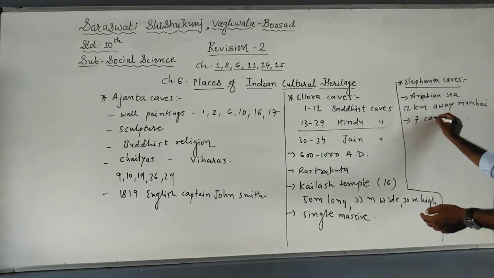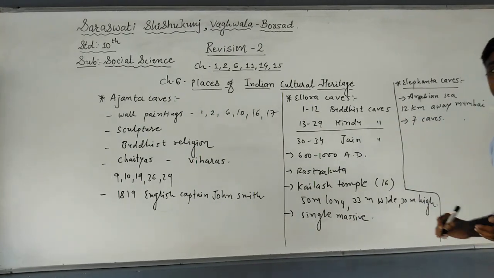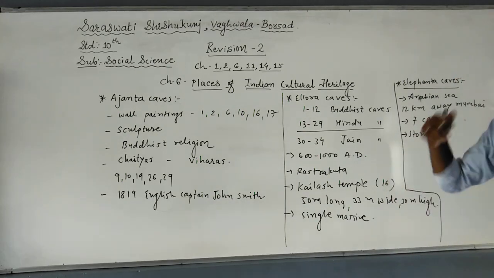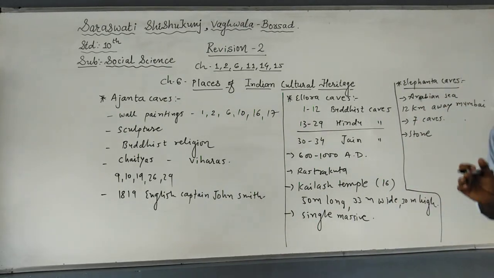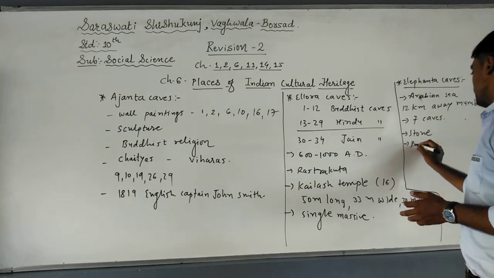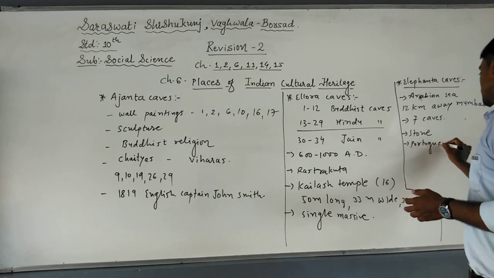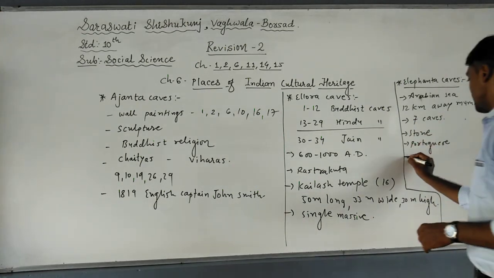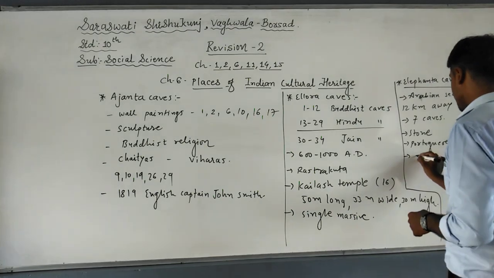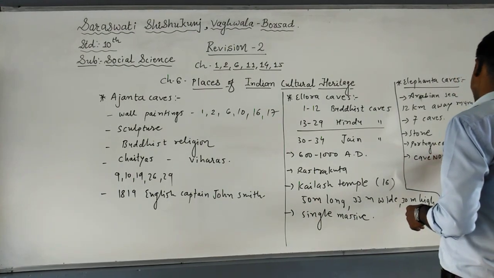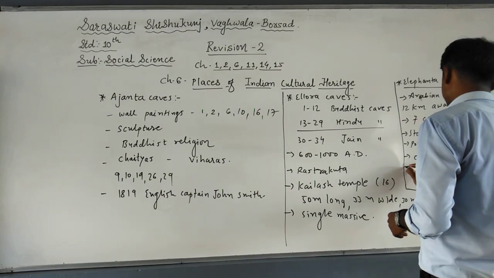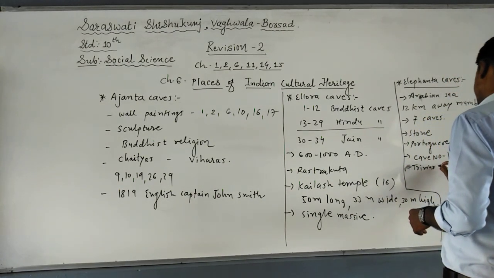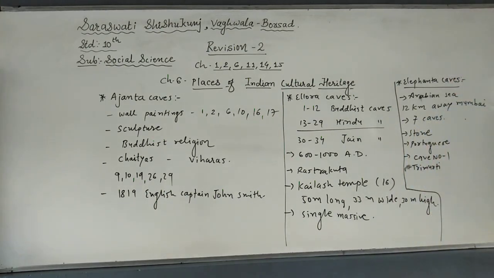Total 7 caves are there in these Elephanta caves. First of all, there is a huge stone monument of an elephant. When the Portuguese saw these monuments, they gave the name Elephanta caves. One more speciality of Elephanta caves is that in cave number 1, there is a temple called Trimurti temple. Trimurti temple is located in cave number 1.